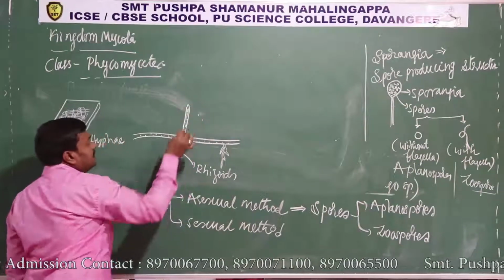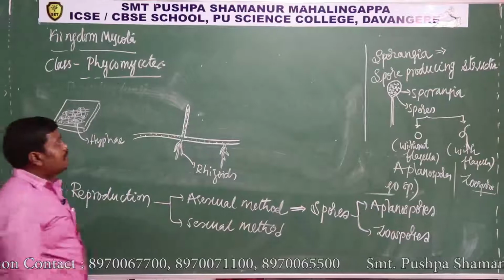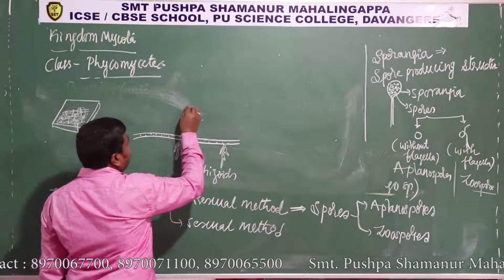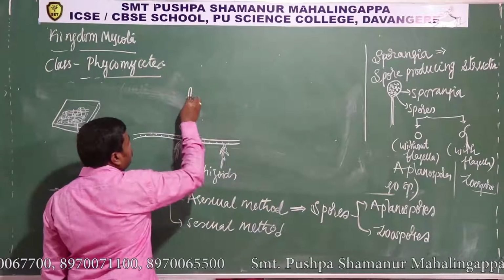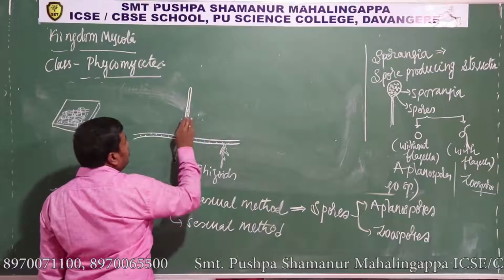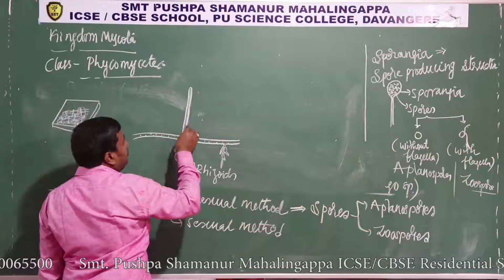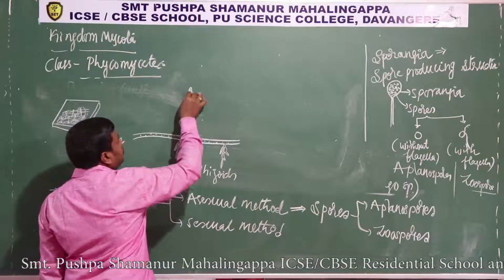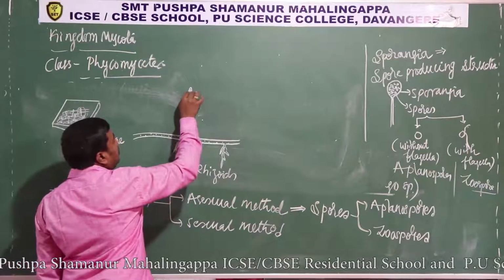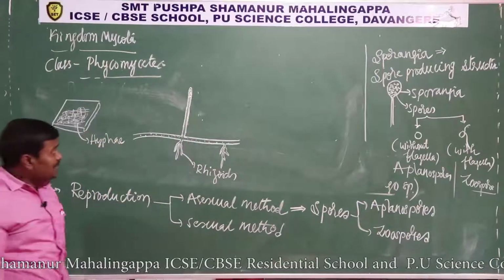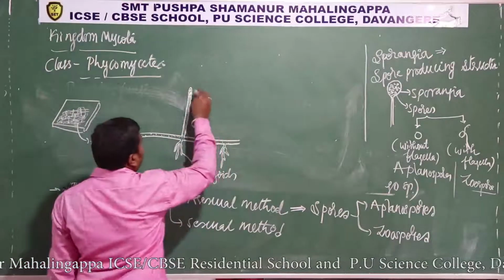The cytoplasm accumulates at the tip with multinucleate condition, so gradually the tip starts to expand.